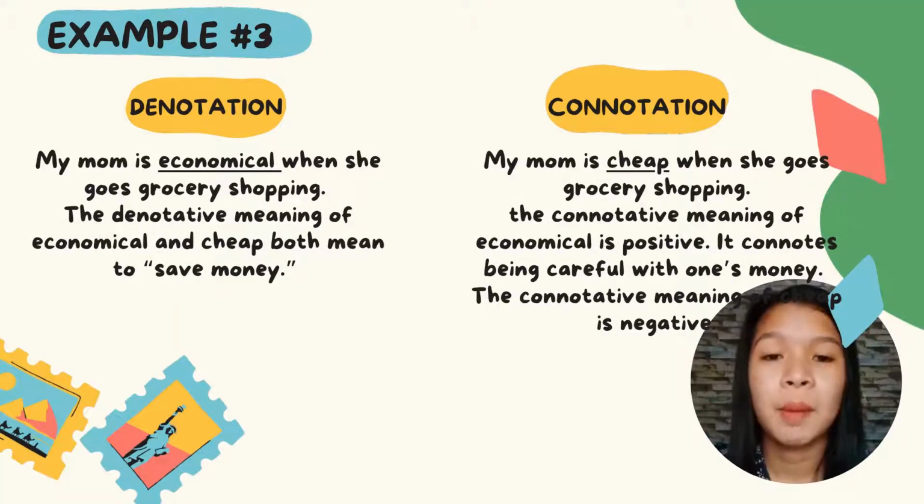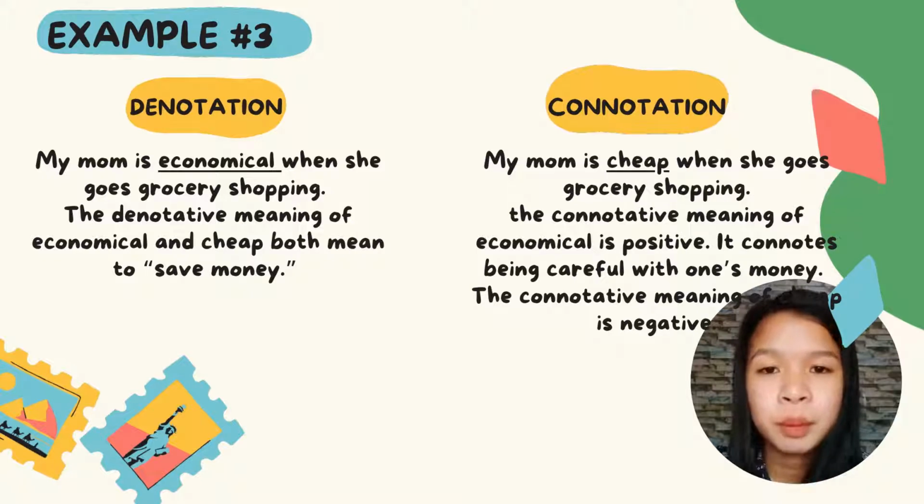Example, my mom is economical when she goes grocery shopping. In connotation, my mom is cheap when she goes grocery shopping. The denotative meaning of economical and cheap both mean to save money, but the connotative meaning of economical is positive. It connotes being careful with one's money. The connotative meaning of cheap is negative.